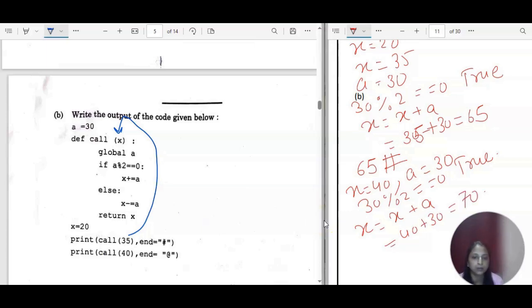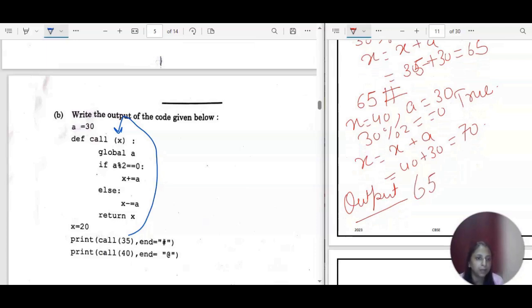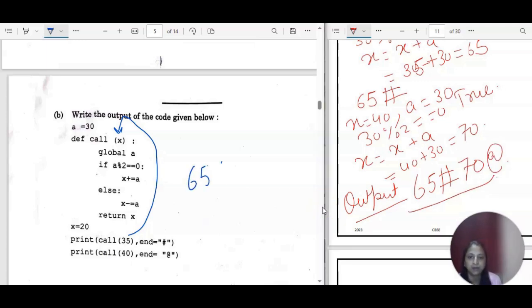So now when it will return it to this, the previous value you have already displayed. That is the final output I am writing here. So we have already 65 and hash. Okay, and ending with this only, so the compiler will not switch to the next line. It will be here only, and then it will display 70 and with @. So this is the correct answer. It is 65 hash 70 @ is the correct answer for this output based question.